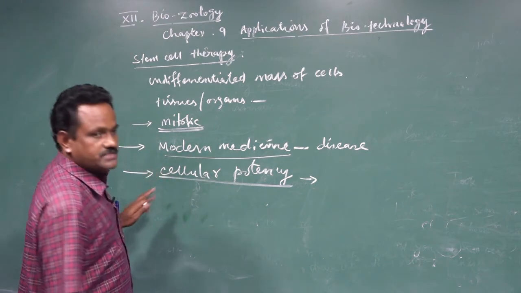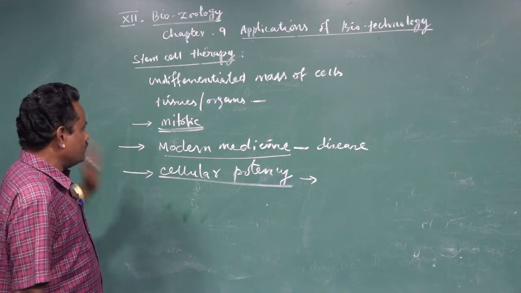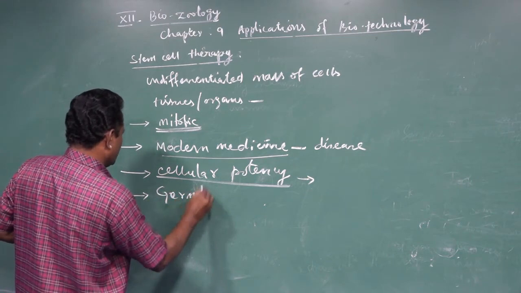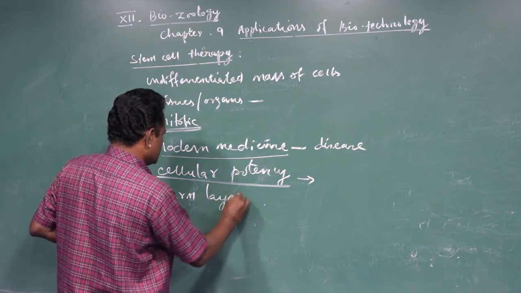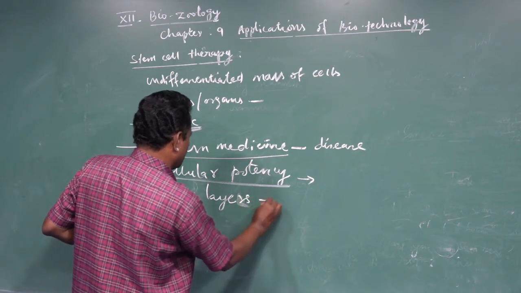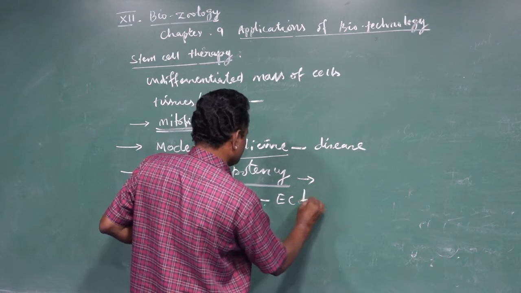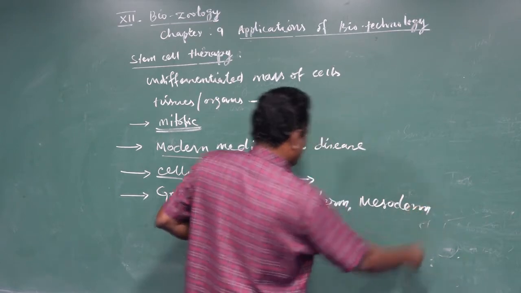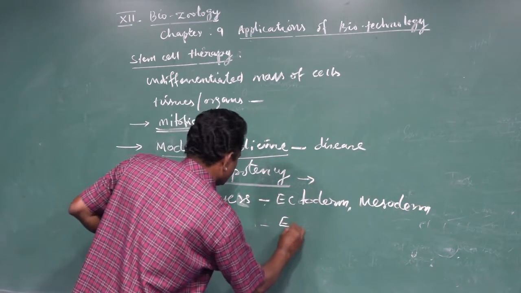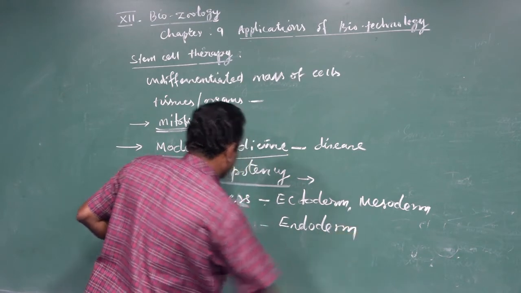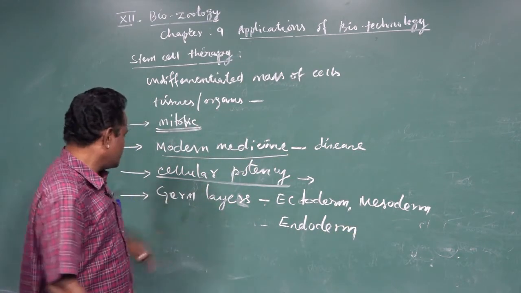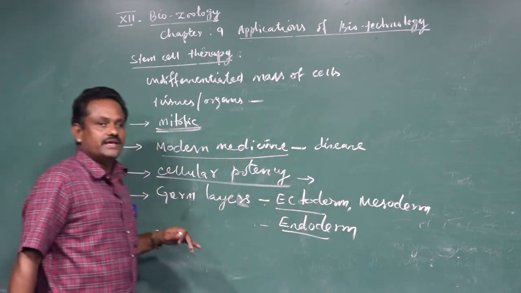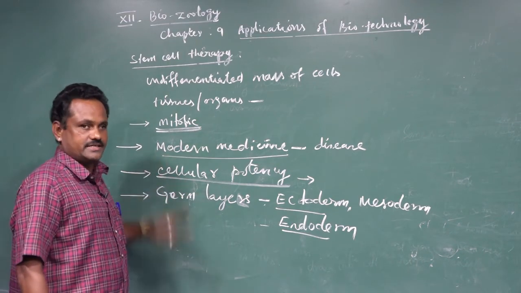And these stem cells are derived from the three primary germ layers. The three primary germ layers are ectoderm, mesoderm and endoderm. These are called the three primary germ layers. Generally the ecto, meso and endoderm, these three layers are formed during the embryonic development of all multicellular organisms.